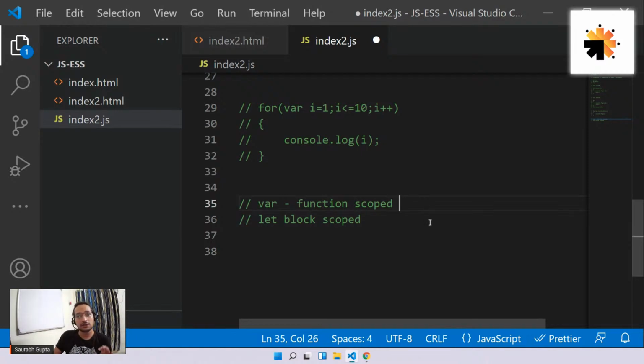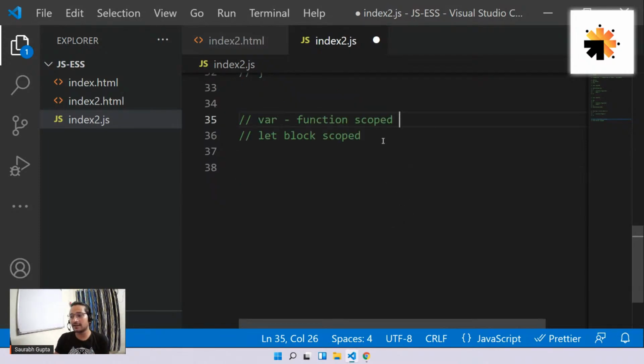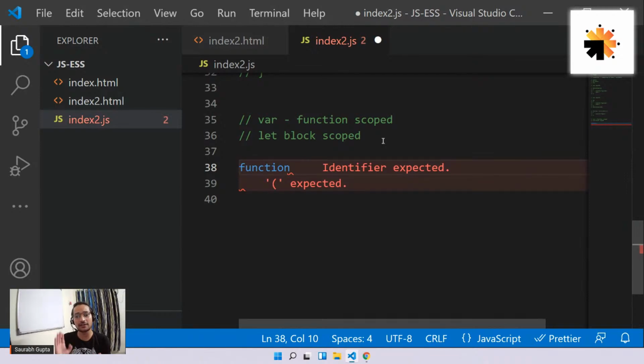Okay, guys. So see, first let's try to understand. Function scope means if there is a function, for example, let me give you an example, guys. Focus, everyone. Let's say there is a function. I want to show you that, so I'm creating a function. Tomorrow we'll talk about functions. Now I have given you the definition, I have to show you. Let me create a function called ABC.